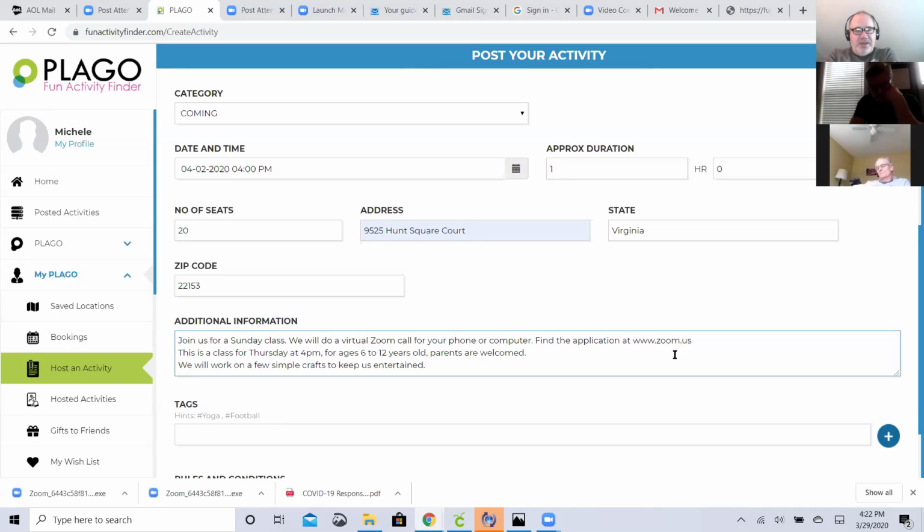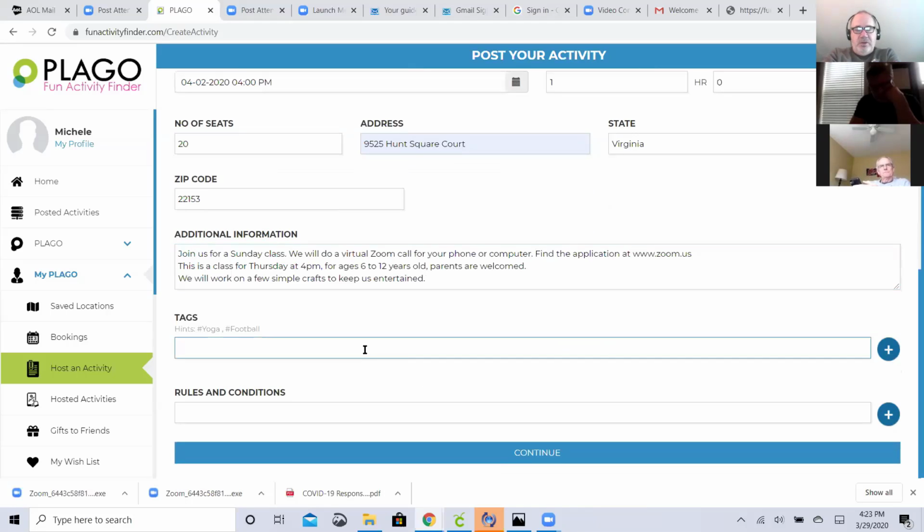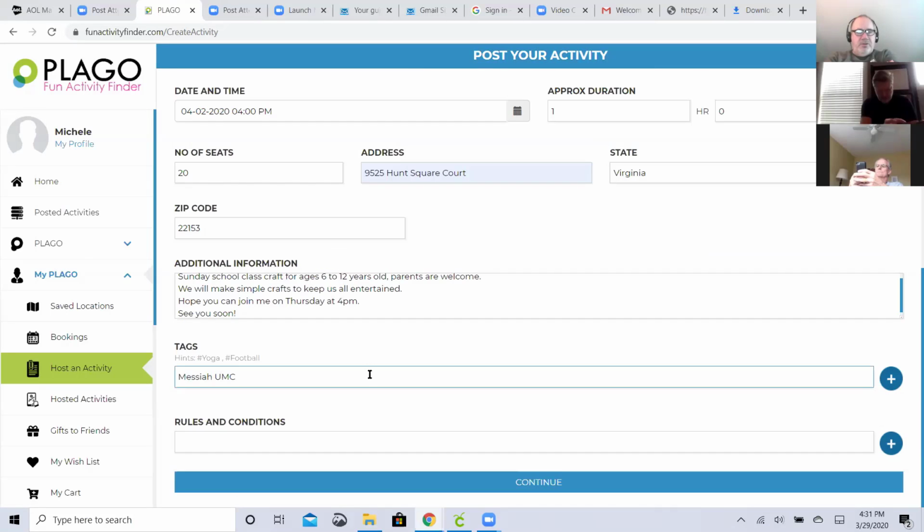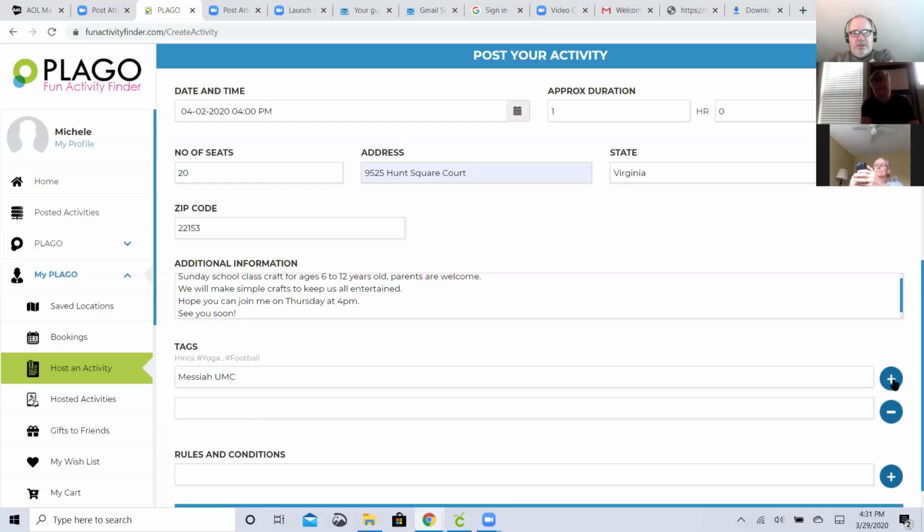Okay. Perfect. Now, if you go down to tags, I would always make the first one Messiah UMC, so that people can search it out. What I would do is hit the little plus on the far right, and do the space there. There's the plus. Okay, and then you can add Sunday school.